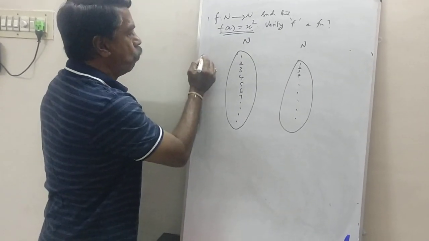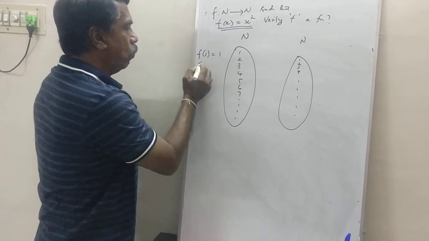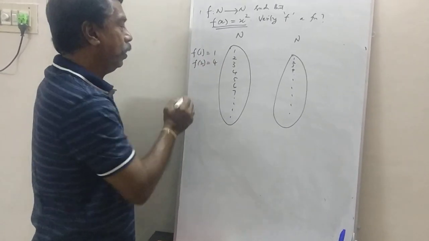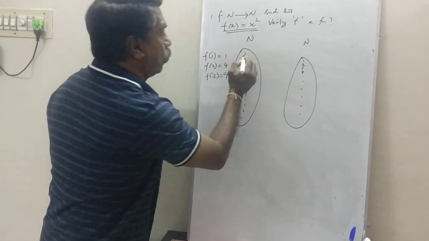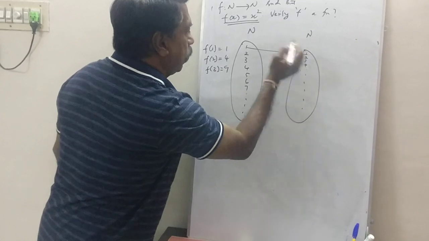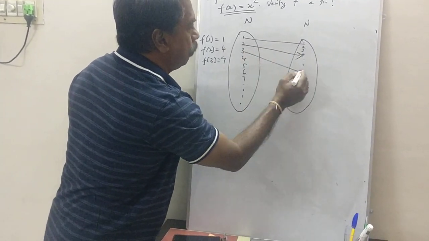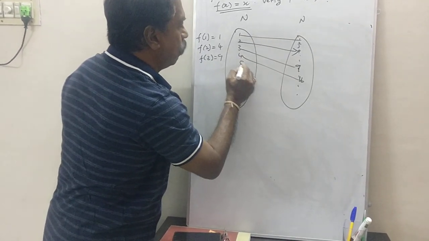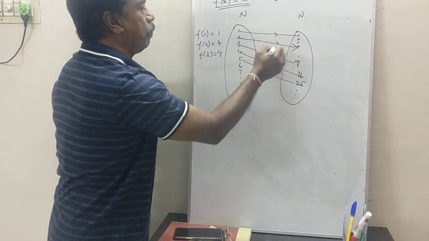What is f of 1? Square of 1 is 1. What is f of 2? 2 squared is 4. f of 3, 3 squared is 9. Therefore, 1 will be related to 1, 2 will be related to 4, 3 will be related to 9, 4 will be related to 16, 5 will be related to 25, and so on.